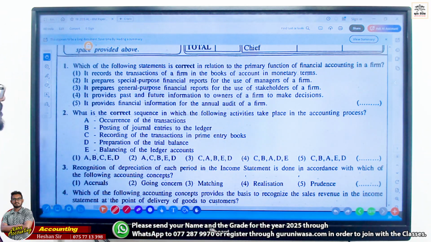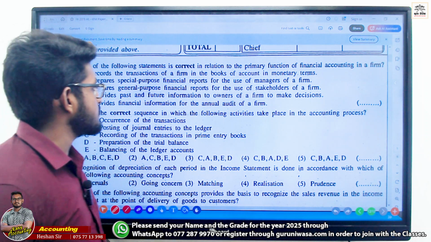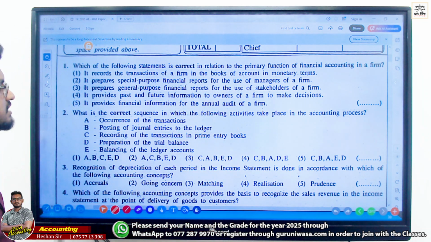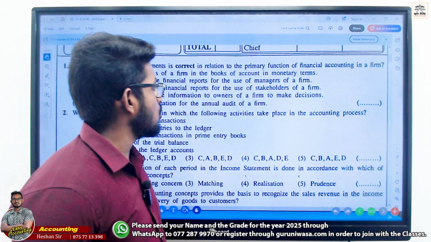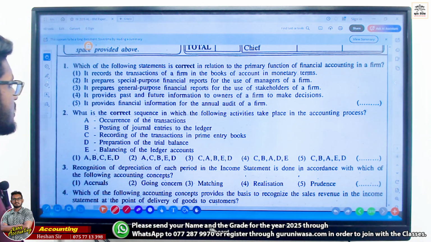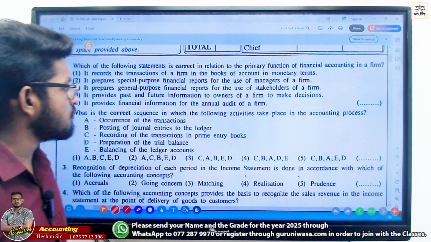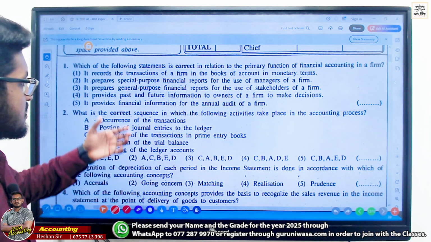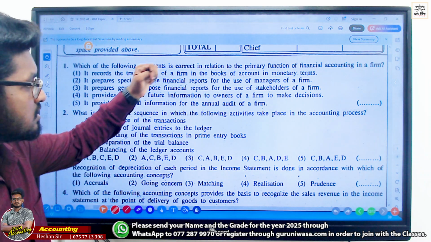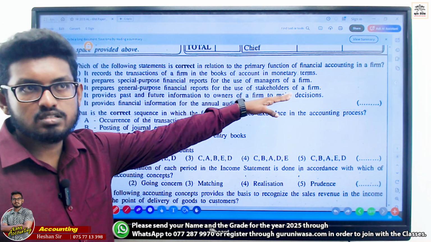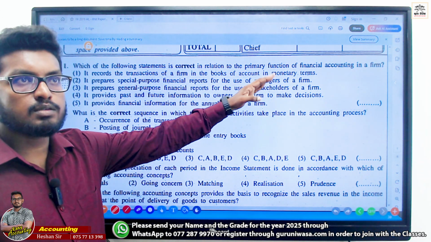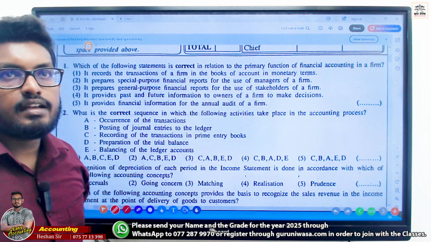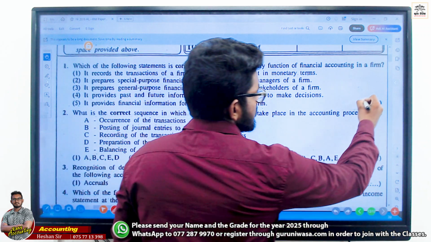It prepares general purpose financial reports for the use of stakeholders of the firm. It provides past and future information to owners. It provides financial information for the annual audit of the firm. It prepares general purpose accounts for stakeholder decisions. Preparing and providing, both are there, not only preparation but providing too.